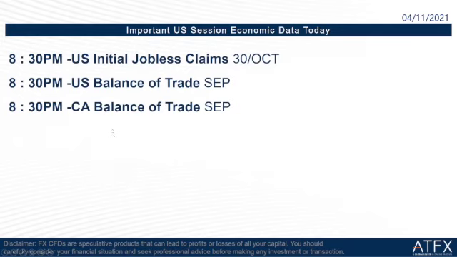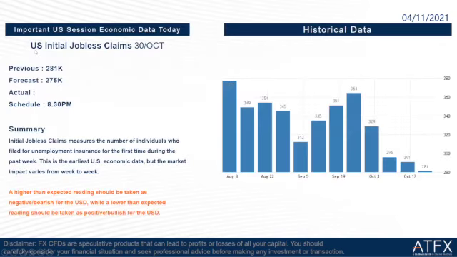while a lower than expected rate is negative for the GBP. And then in the EU session tonight, we have to focus on this important economic data, especially the first one, the US initial jobless claims. So let's take a look at this one. US initial jobless claims, 30th October. The previous is 281,000 and the forecast is 275,000, and it's going to release at 8:30 tonight. If higher than expected, the reading should be taken as negative for the USD, while a lower than expected reading should be taken as positive for the USD.